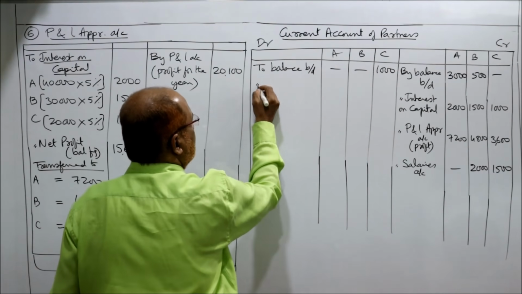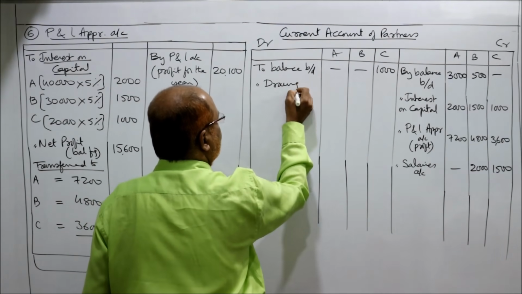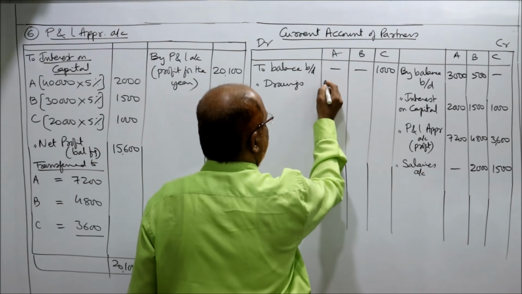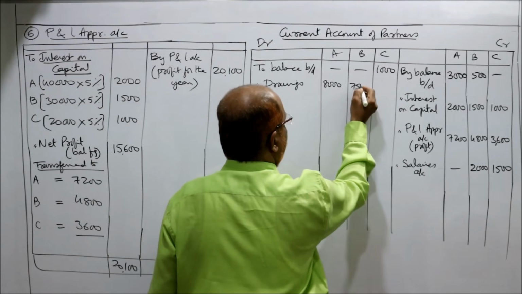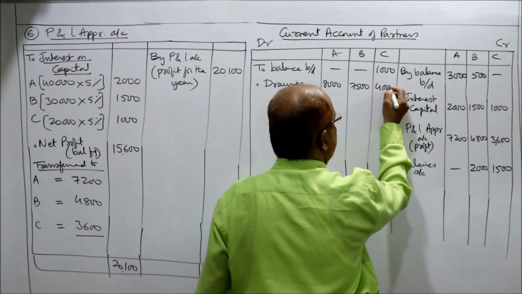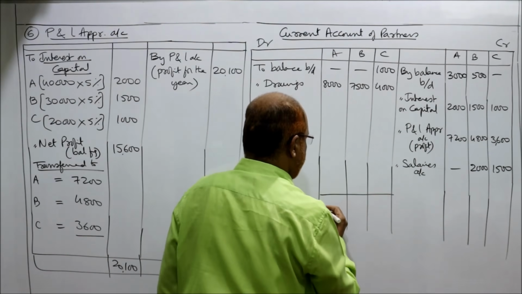Drawings. Debit side to drawings. How much are the drawings given in the problem? 8,000, 7,500, 4,000.